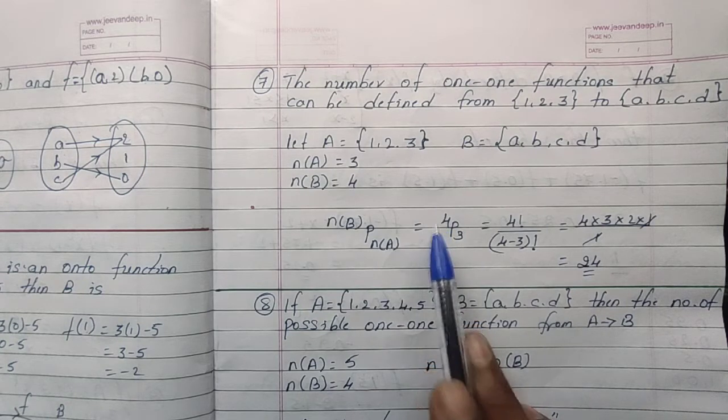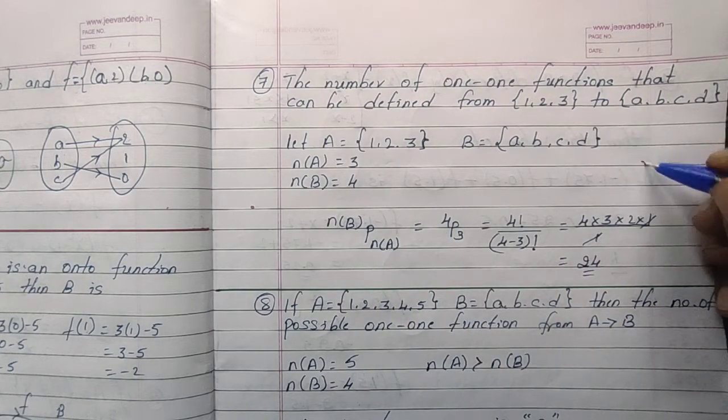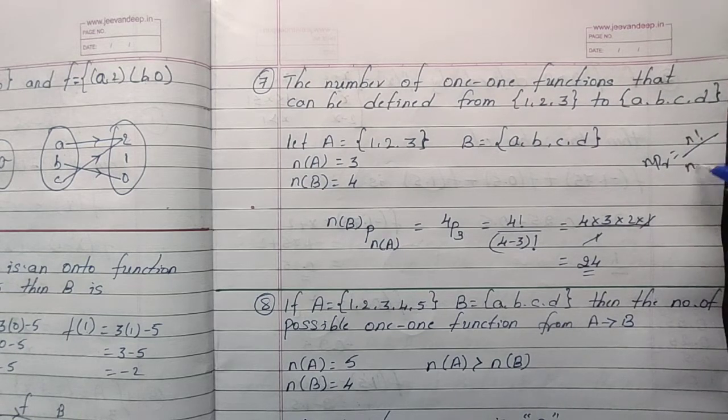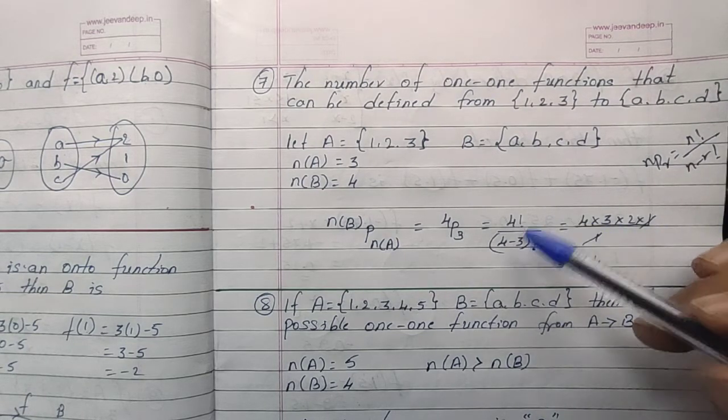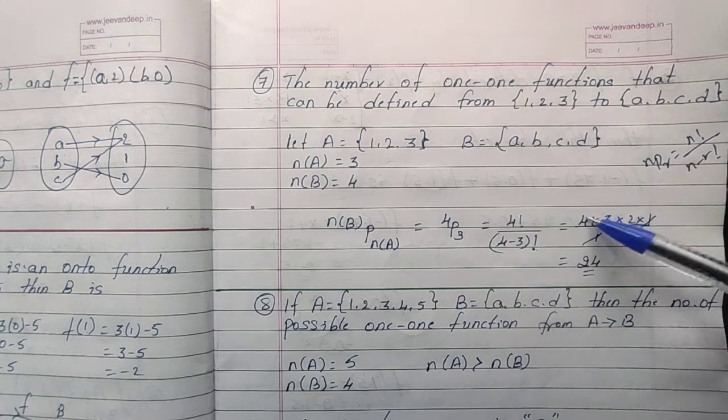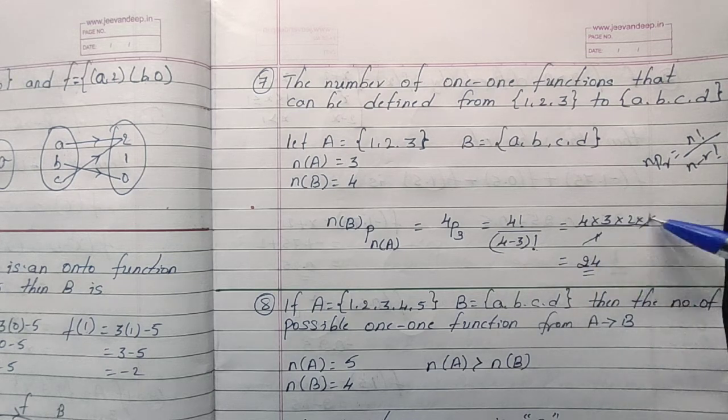Means the formula, the nPr formula. nPr is factorial n divided by factorial n minus r. So factorial 4 over factorial 4 minus 3. Factorial 4 is 4, 3, 2, 1. 4 minus 3 is 1, and 1 factorial is 1. 1 and 1 cancel, 4, 3, 2, product is 24.